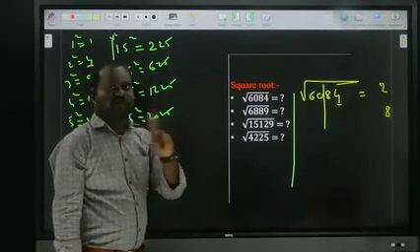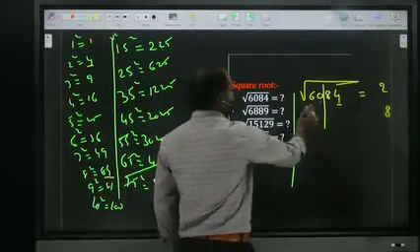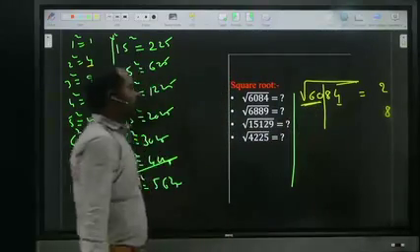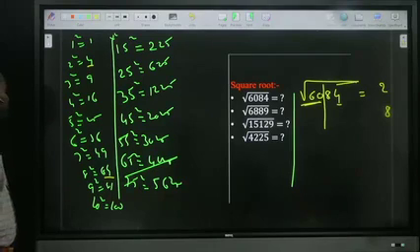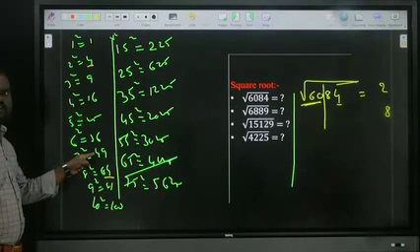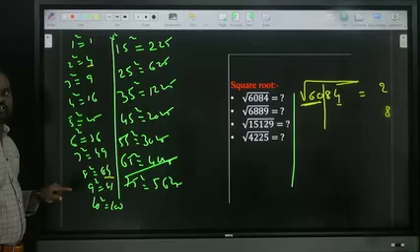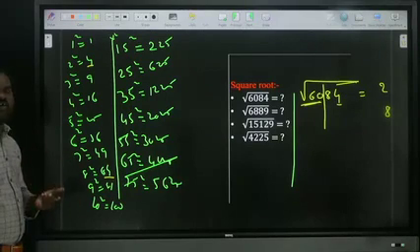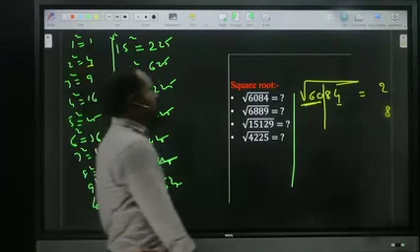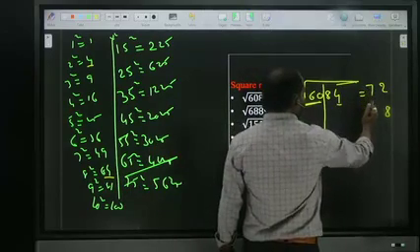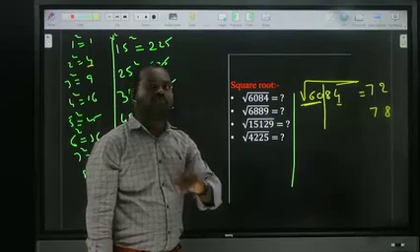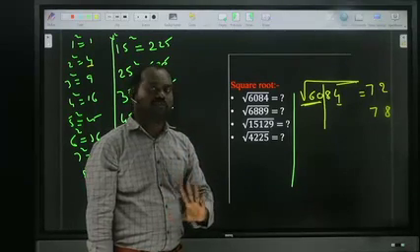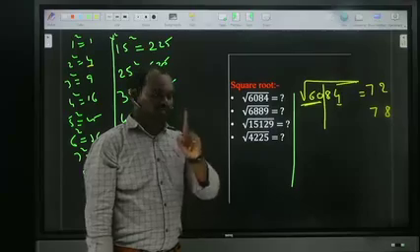We are moving to the second step. Observe the front part, 60. Which square is it nearby? 7 square is 49, 8 square is 64. So 8 is crossing, so we should take 7. So the answer's front digit is 7. That means your answer may be 72 or maybe 78. We don't know. The second step is finished.